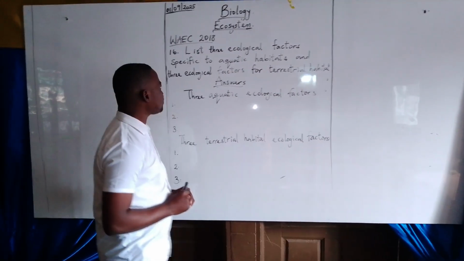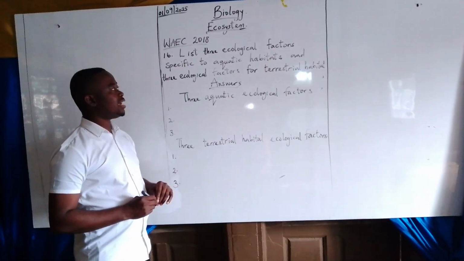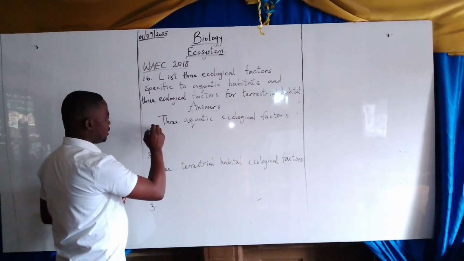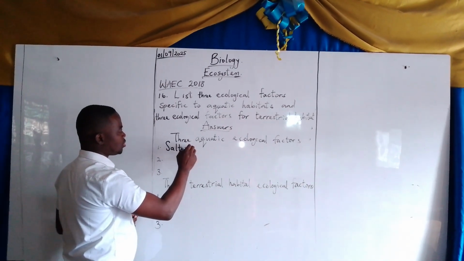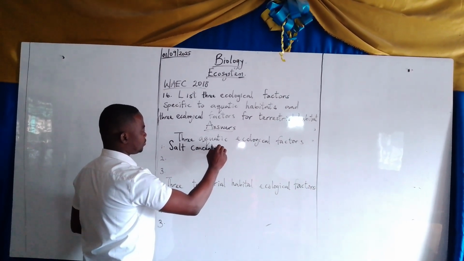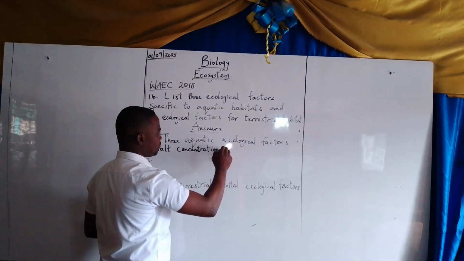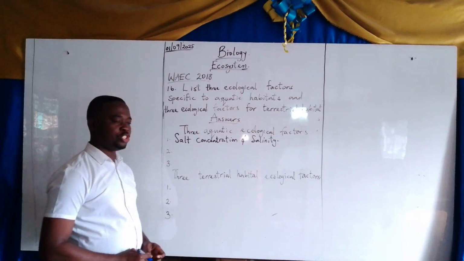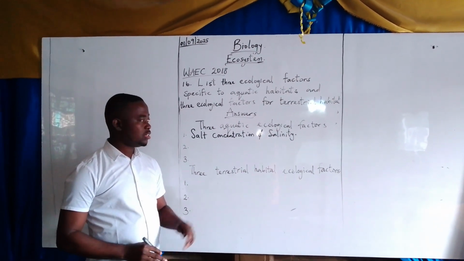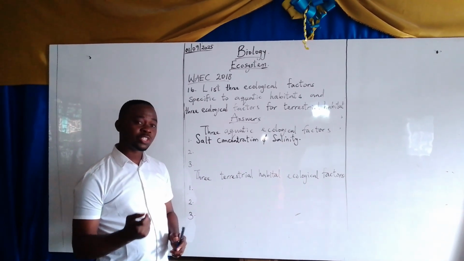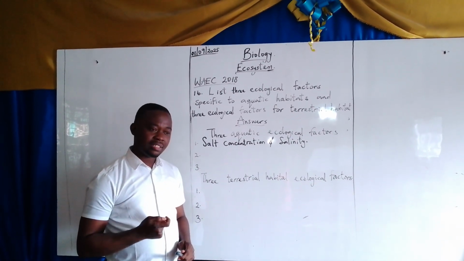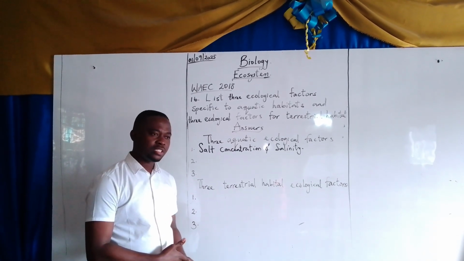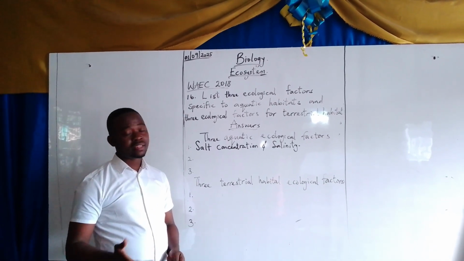According to this question, we should list 3 ecological factors that affect the aquatic habitat. Let's start with 1. That is salt concentration. You can also call it salinity. This first factor usually determines the nature of the water in the aquatic habitat. If there is high salinity, some organisms will not be able to withstand it due to their own nature, and they may likely die or migrate to another place.